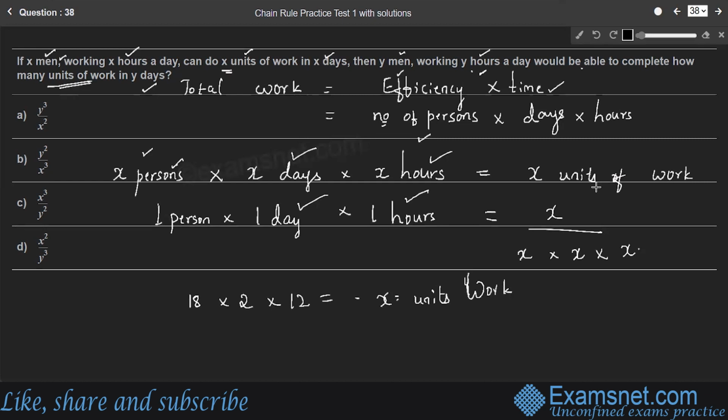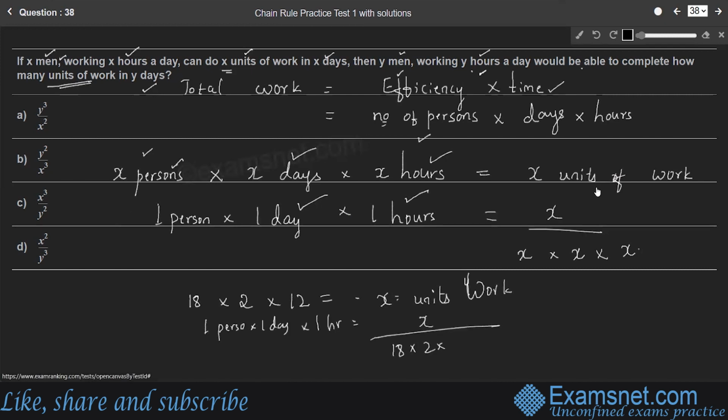So how much work does one person do in 1 day and in 1 hour? This gives X divided by 18 into 2 into 12. In the same manner, for the given question also, we find the amount of work done by one person per day and also in 1 hour.